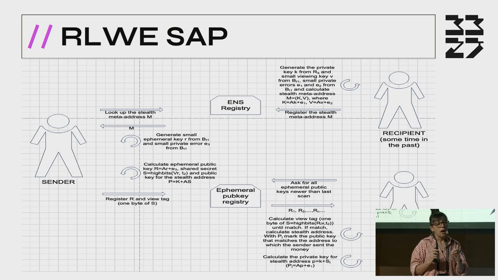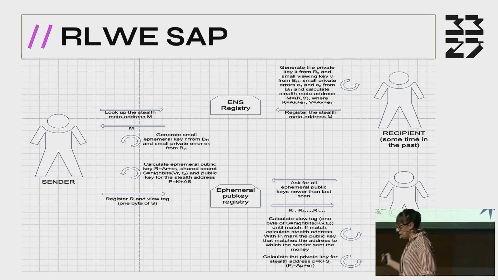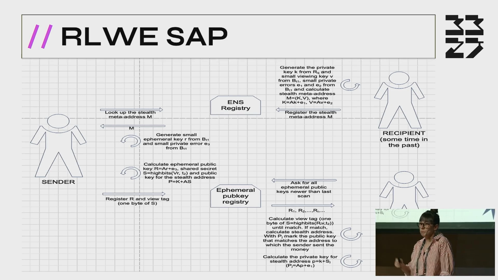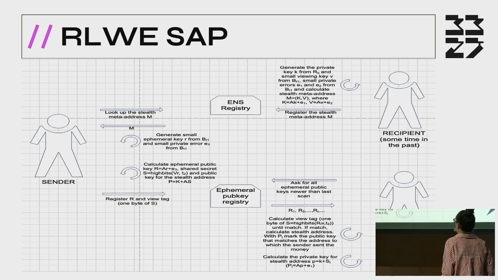The viewing key is here so that, for example, if you have a tax inspector and you want to prove to your tax inspector that you paid all taxes for all your transactions, okay? You can give him this viewing key. This is the viewing key. And he can see all your stealth addresses and all your transactions, okay? So this is just for this, but it's not important for us today.